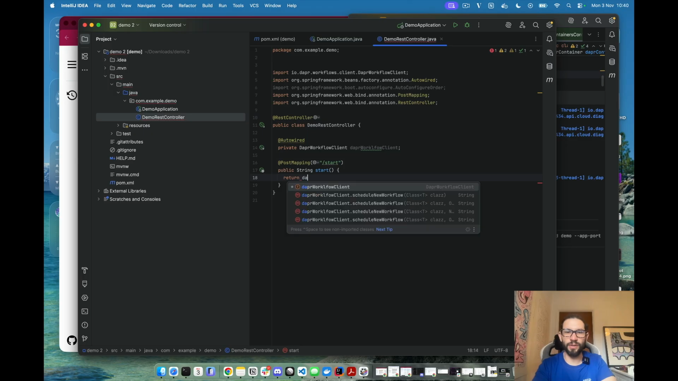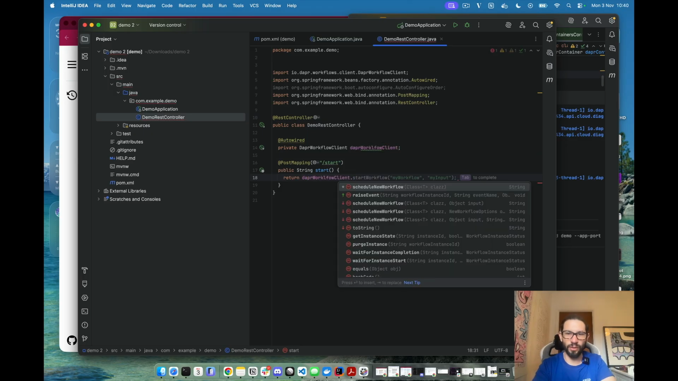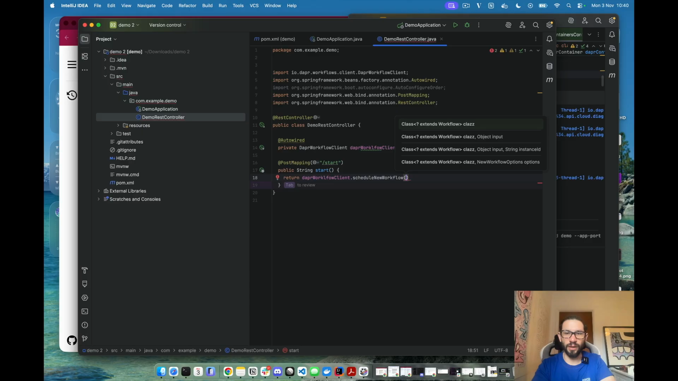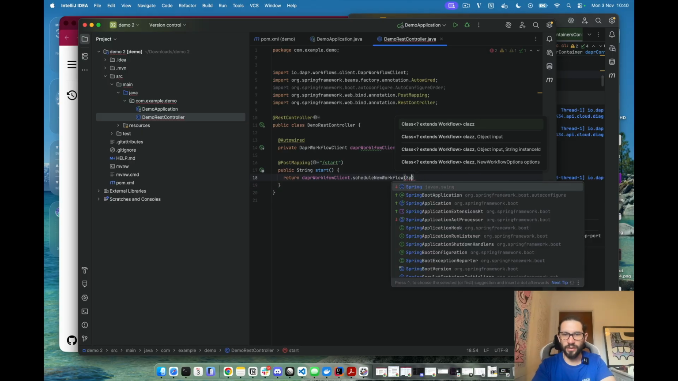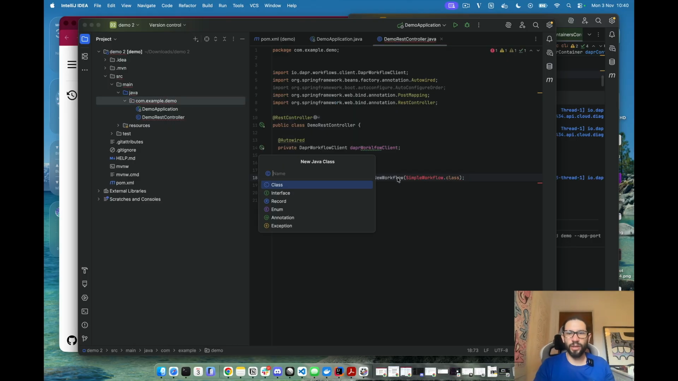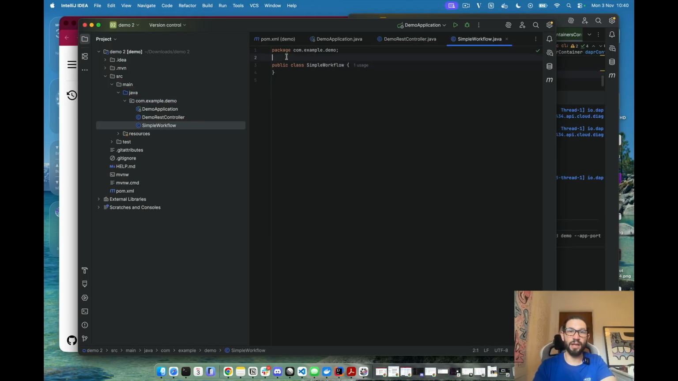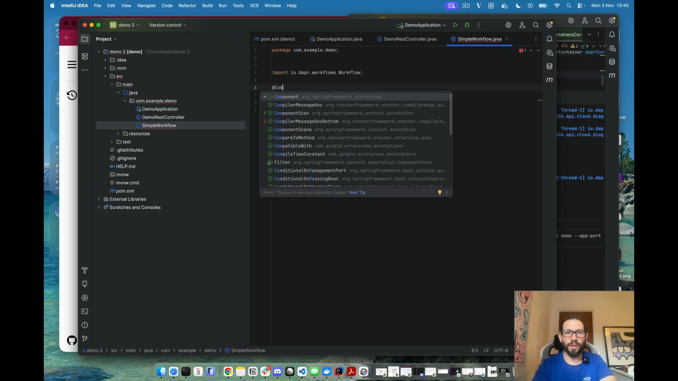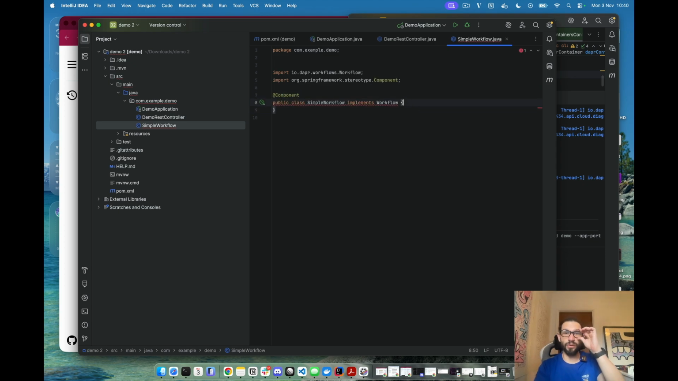And now we use this method called schedule new workflow. Schedule new workflow takes a workflow class, SimpleWorkflow class, that we haven't defined yet. So we can go and define that. We create the SimpleWorkflow class. And first of all, before doing anything, I need to implement a workflow. And I also need to make it a Spring component, so it's a Spring Bean managed by Spring, and we can auto-wire other things in here for integration purposes, for example.